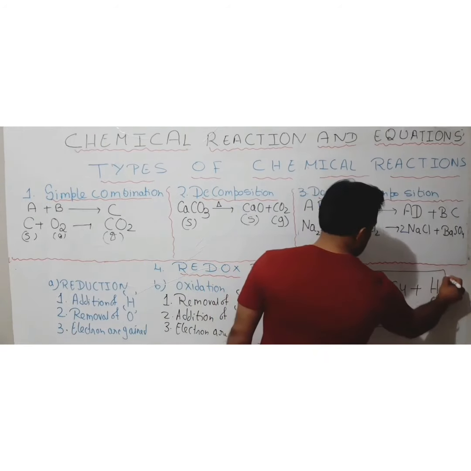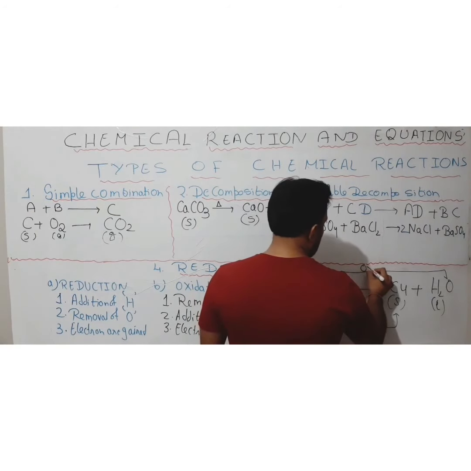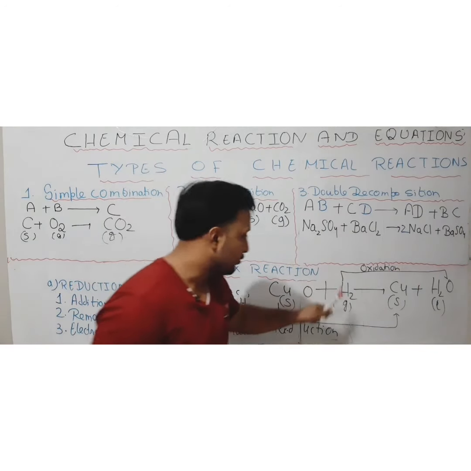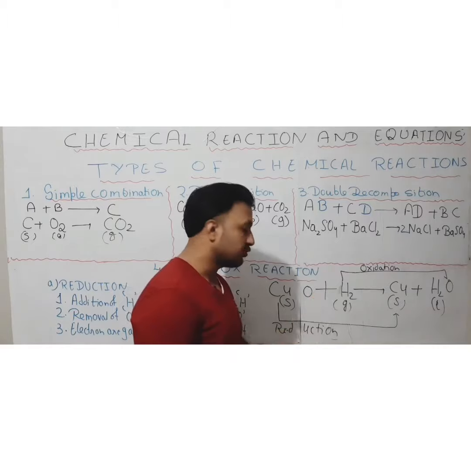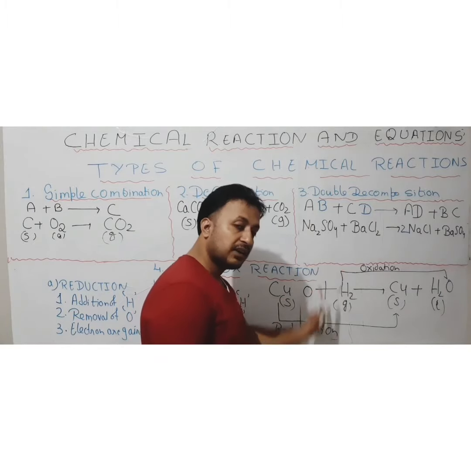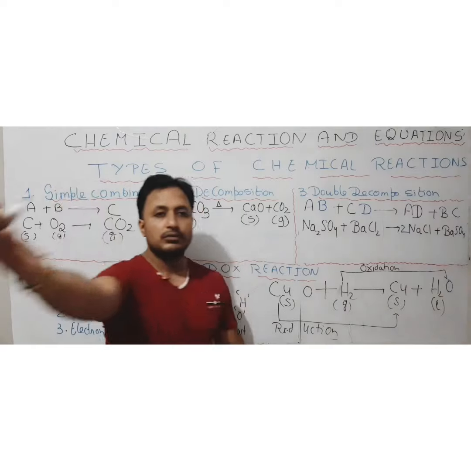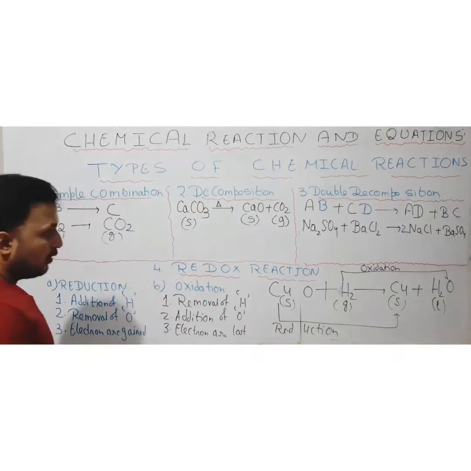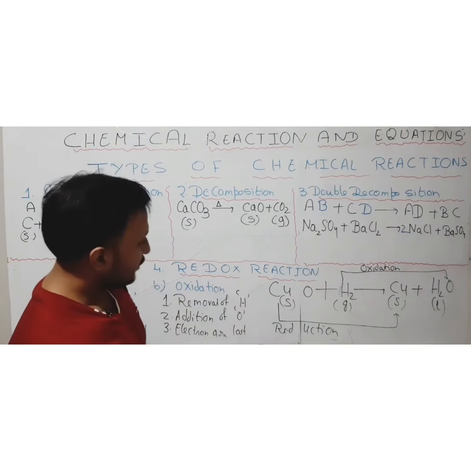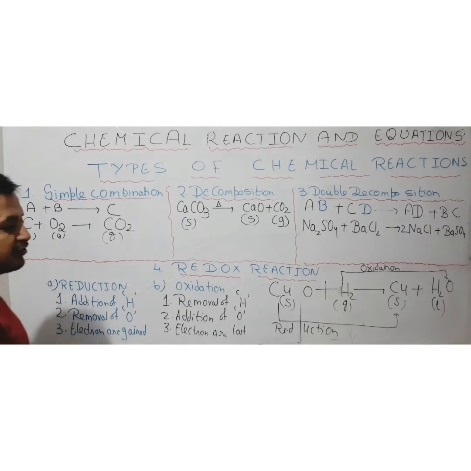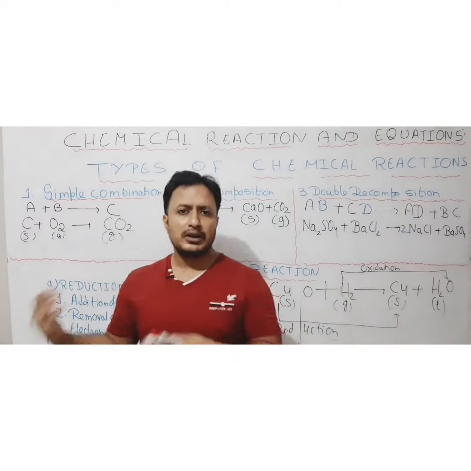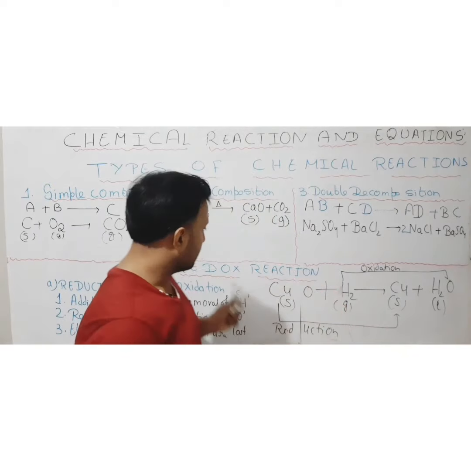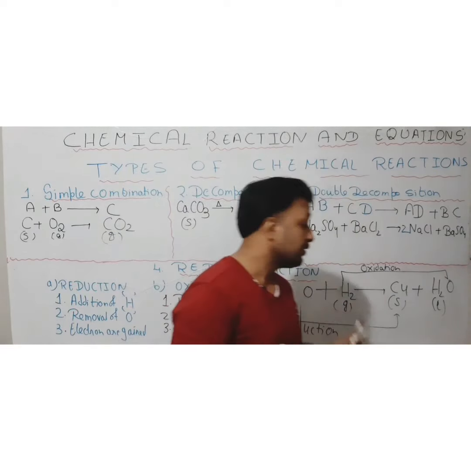So here what is happening for hydrogen? Oxidation is going to take place for hydrogen. For copper oxide it's reduction, for hydrogen it's oxidation, and as both the processes are taking place simultaneously, the process is known as redox reaction. So it's very simple. Now, that is about the redox reaction. For redox reaction you must understand reduction and oxidation. If you learn about the reduction, then oxidation will be opposite to that only. And in any process, if both the processes are taking place simultaneously, it is known as redox reaction.